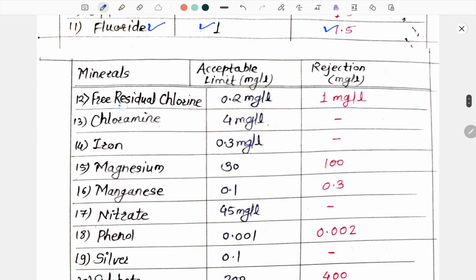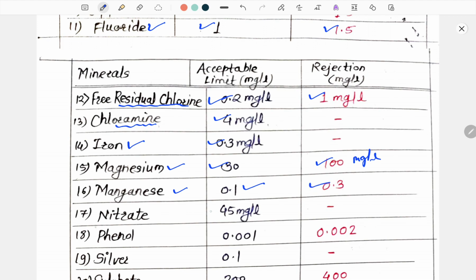Next is free residual chlorine. Its acceptable limit is 0.2 mg per liter and the rejection limit is 1 mg per liter. Next is chloramine. Its acceptable limit is 4 mg per liter. Next one is iron. Its acceptable limit is 0.3 mg per liter. Magnesium: the acceptable limit is 30 mg per liter and the rejection limit is 100 mg per liter. Next mineral is manganese. Its acceptable limit is 0.1 mg per liter. The rejection limit is 0.3 mg per liter.